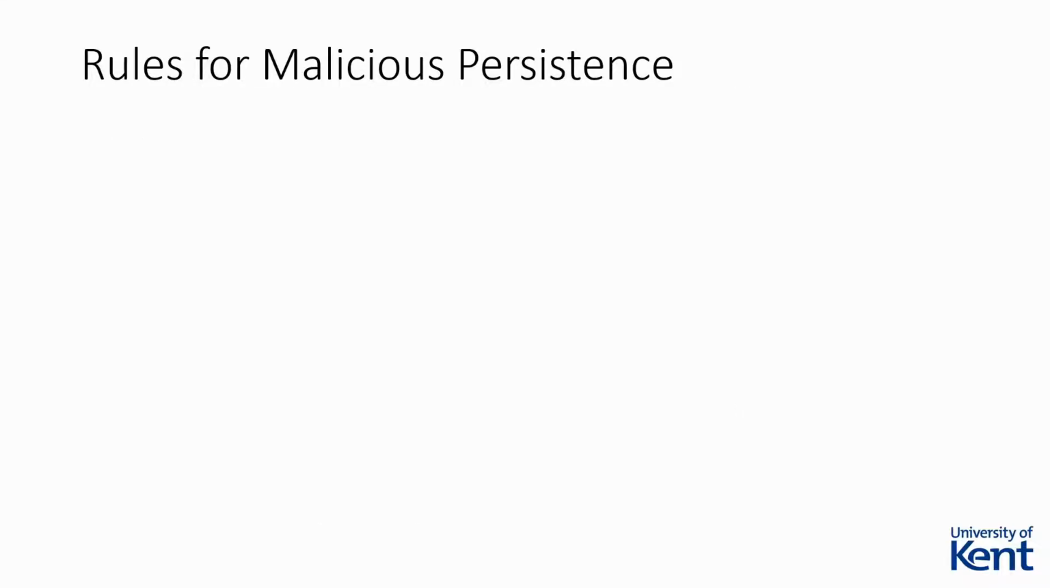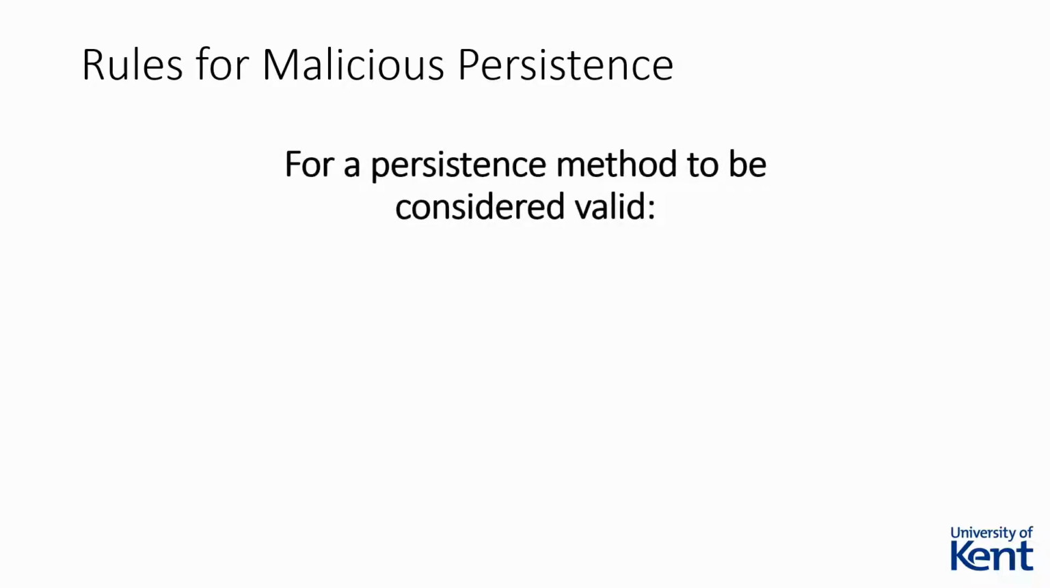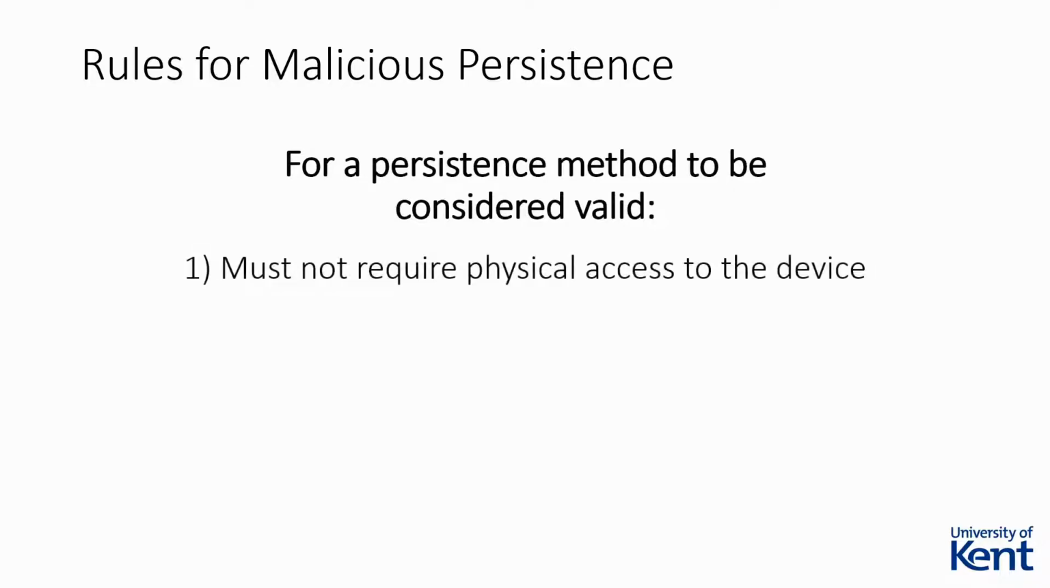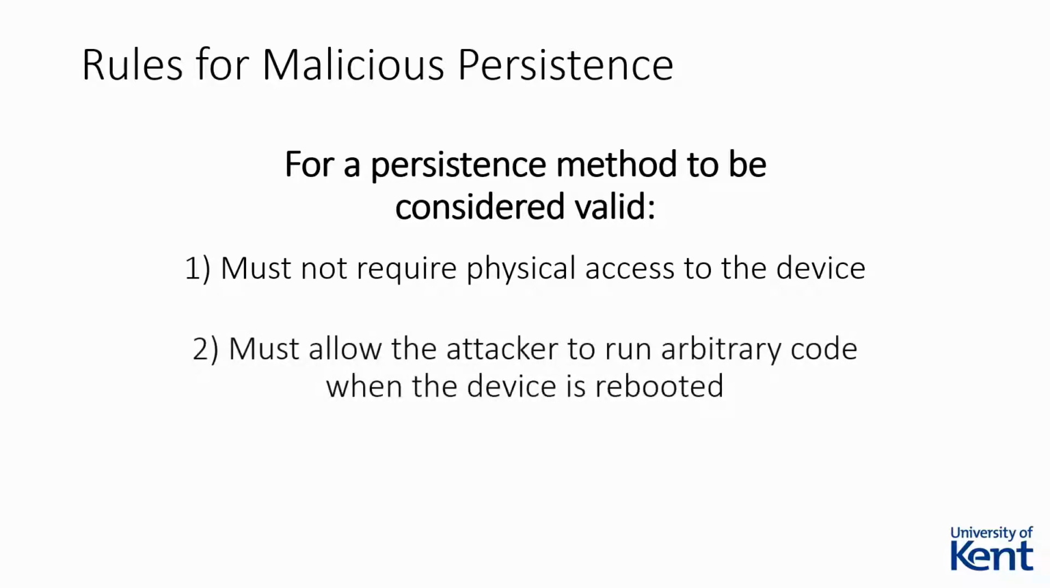We decided to test whether it would be feasible for an attacker to gain persistence on a variety of IoT devices. For a realistic test scenario, we set a couple of restrictions for ourselves as attackers. For a persistence method to be considered valid, first, the method must not require the attacker to have physical access to the device. They must be able to achieve persistence remotely, preferably over the internet. Second, the attacker must be able to force the device to run arbitrary code when the device is rebooted. Cosmetic or configuration changes are not valid.